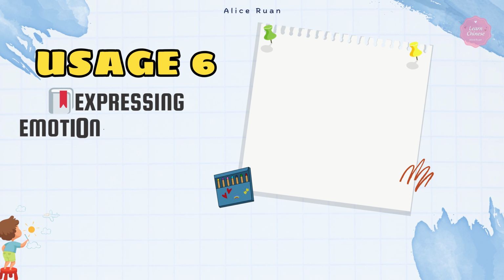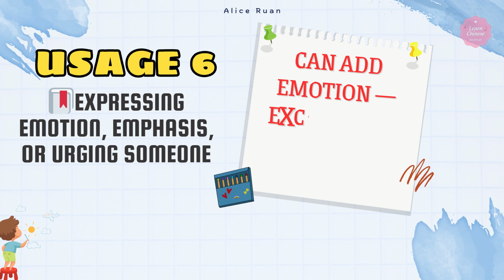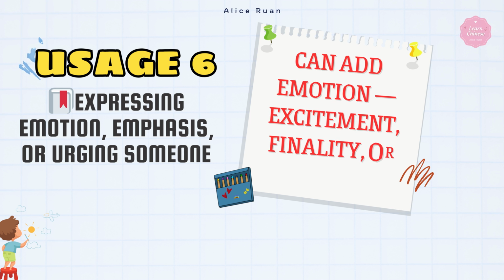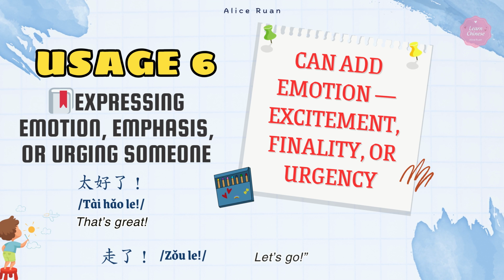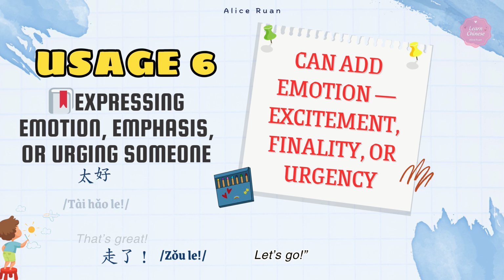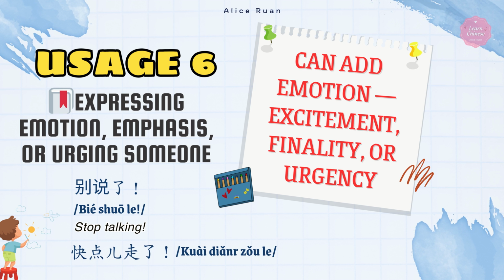Usage 6. Expressing emotion, emphasis, or urging someone. At the end of a sentence, le can add emotion, excitement, finality, or urgency. Let's see examples. 太好了, that's great. 走了, let's go. 别说了, stop talking. 快点走了, hurry it up and go.